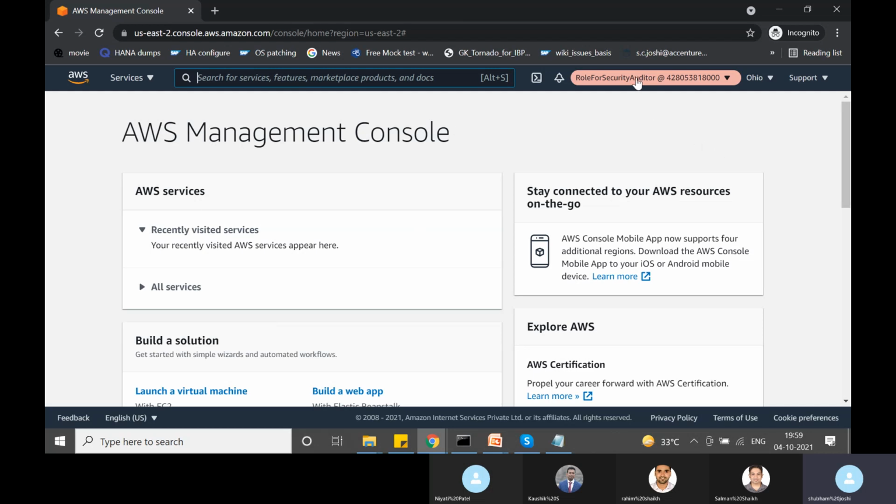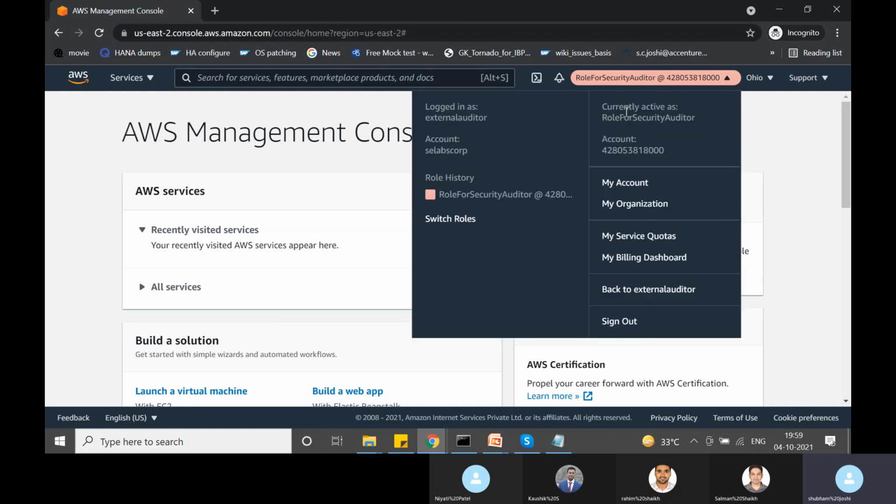Okay. So now we can see who is logged in. So currently the active role and account is this, right? So this account belongs to Rajesh, right? So the external auditor has successfully logged in by assuming this role, and now he is inside this role. Now he is inside this account where he can perform the auditing, right?